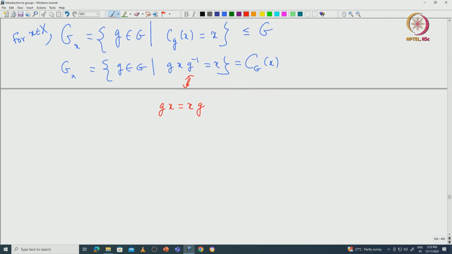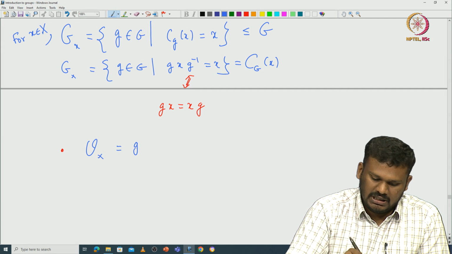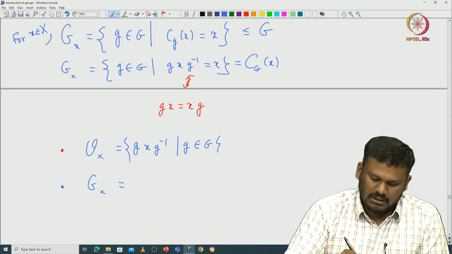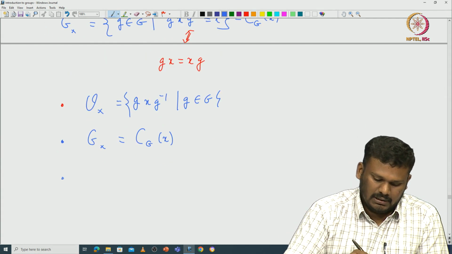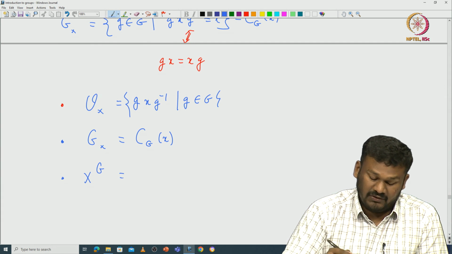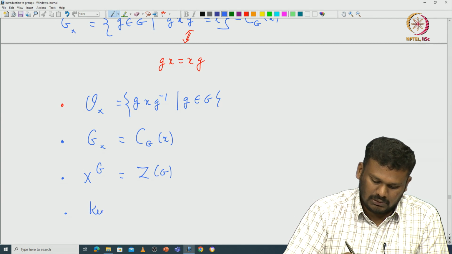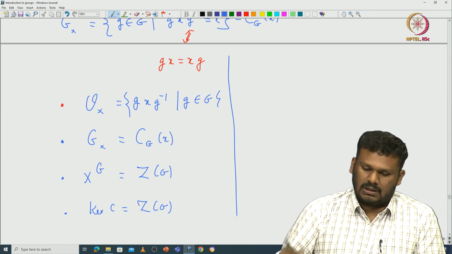So in this particular case, the conjugation action, the orbit is nothing but the conjugacy class g x g inverse, where g is in G, and the stabilizer is nothing but the centralizer of x. The fixed point subset is nothing but the center, and similarly the kernel of C is also the center. So all these things we have worked out.